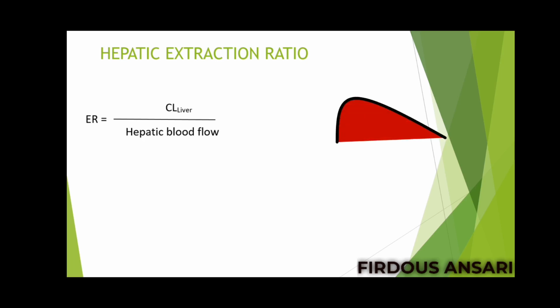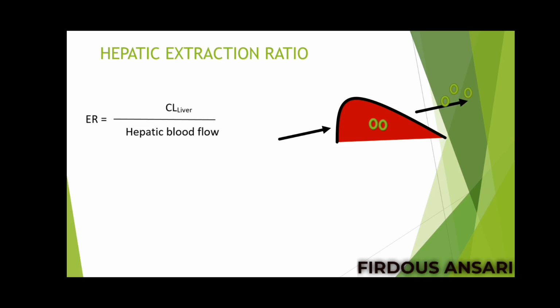Just imagine this is the liver, blood is coming inside the liver and blood is leaving the liver. Blood is entering via the arteries and leaving via the veins. Similarly, along with the blood, drugs are also entering. Suppose 5 molecules of drug are entering the liver via the artery, and among these 5 molecules, 3 molecules have left via the vein, but 2 molecules are stuck in the liver, and those 2 molecules will undergo metabolism via the enzymes available in the liver.